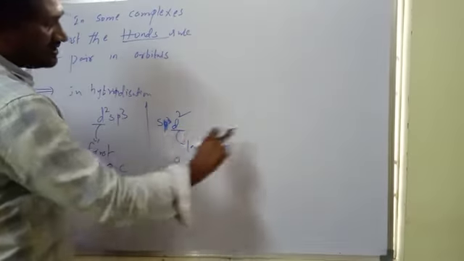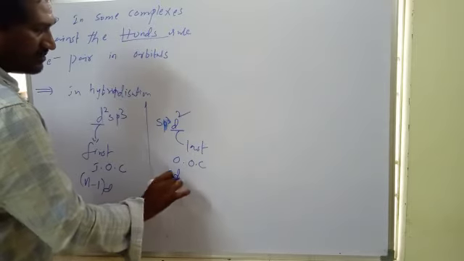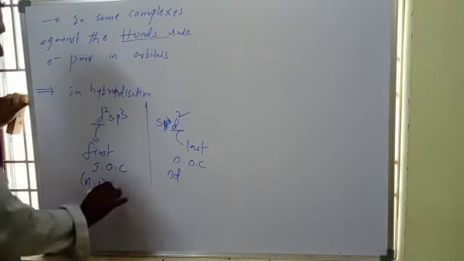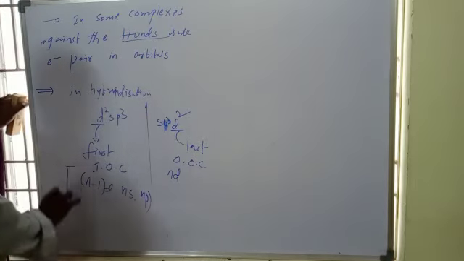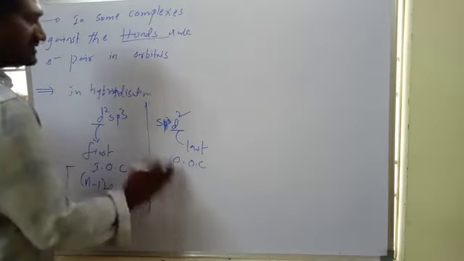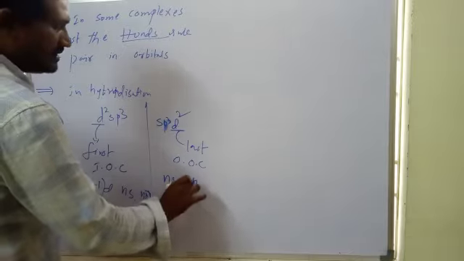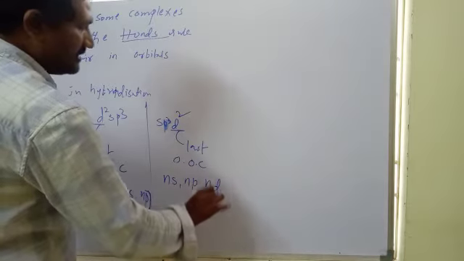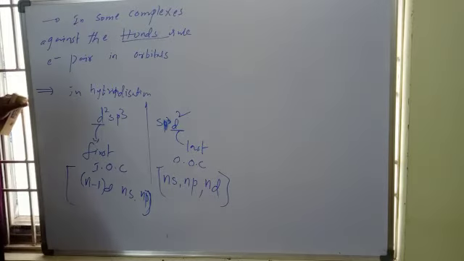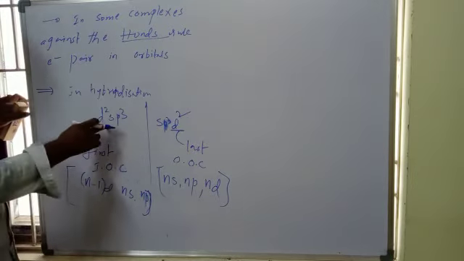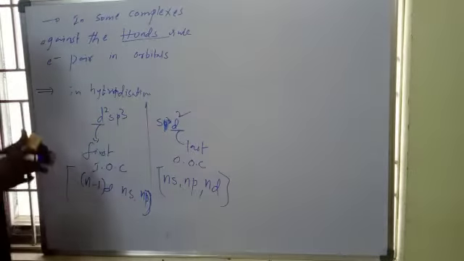In the outer case, all are last shell: the d orbital belongs to nd, the s orbital to ns and the p orbital to np, so all orbitals participate in the last shell. You have to remember: inner orbital means d is first, and outer orbital means d is last in the hybridization.